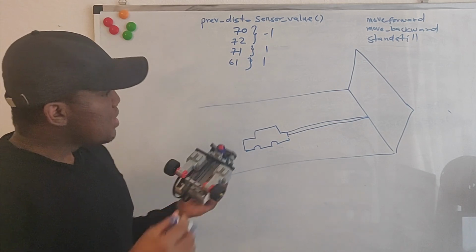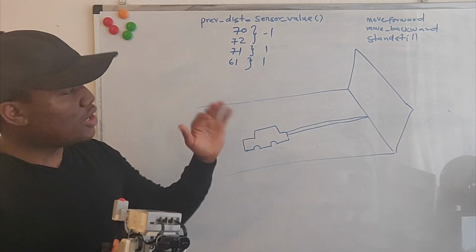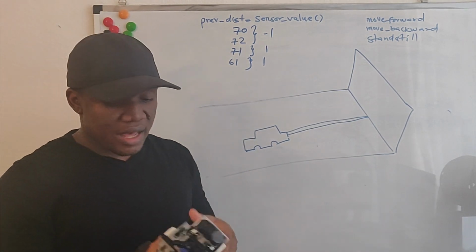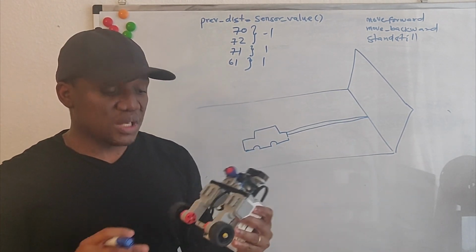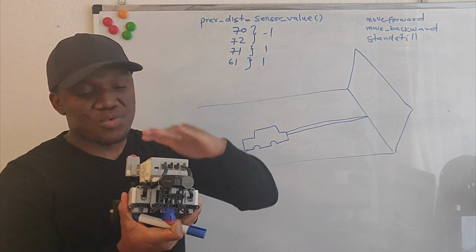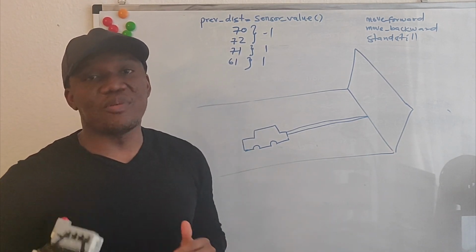So this is the end of all the theoretical explanations that you need to be able to understand what is going on. And in the next videos, which is going to be a screencast, I'm going to show you the code, and then we will run it on the robot and see how it performs on the ground.